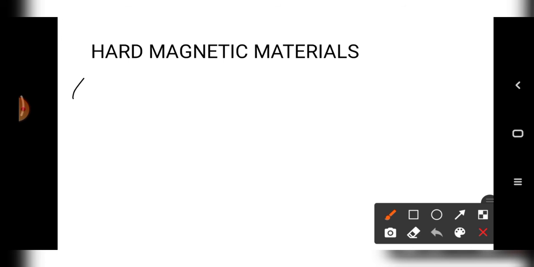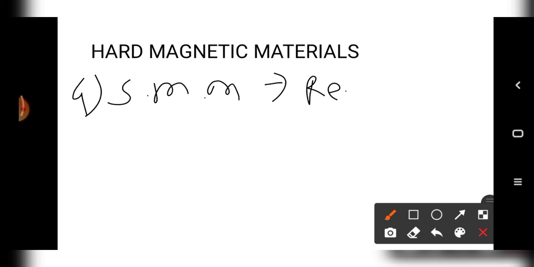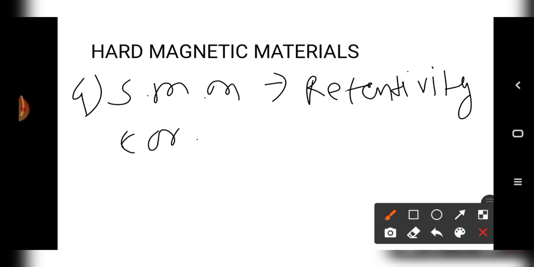Fourth point in soft magnetic material is that retentivity and coercive force are less.